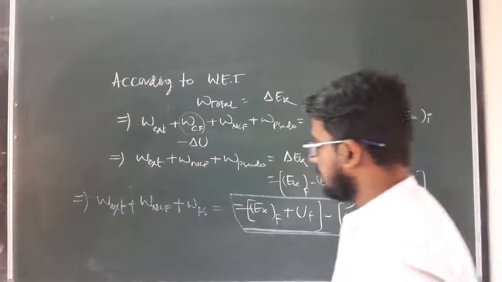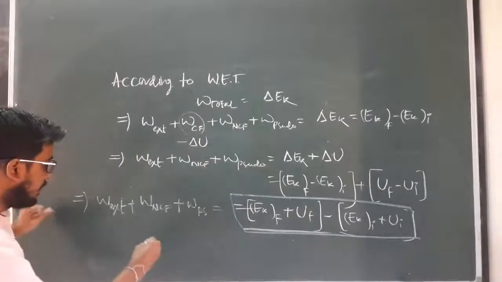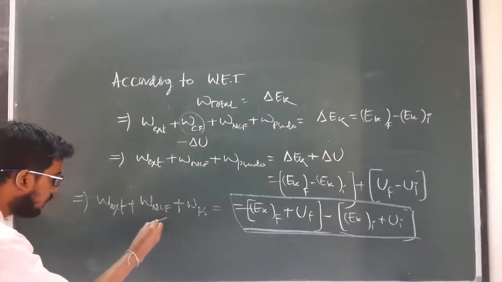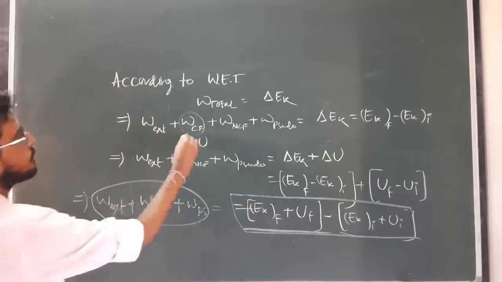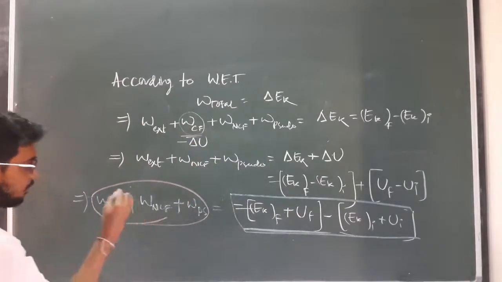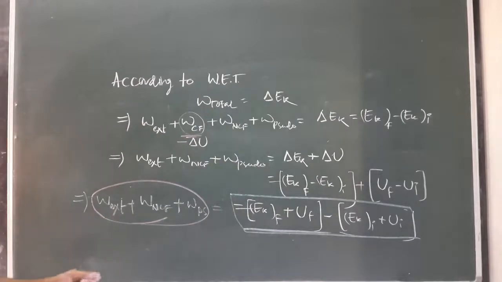Okay, so from this, if there is no other force except the conservative force only, then this complete term will become 0. Clear?